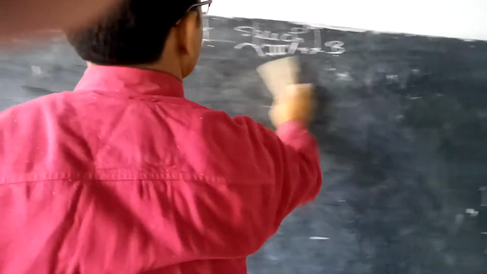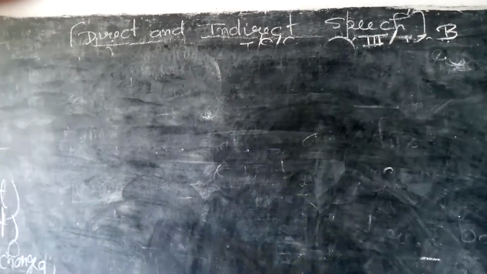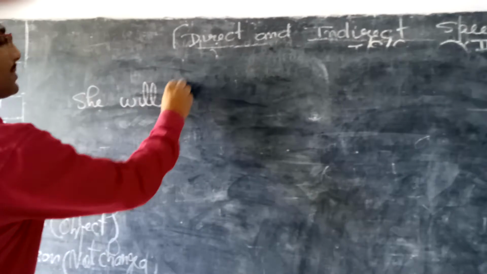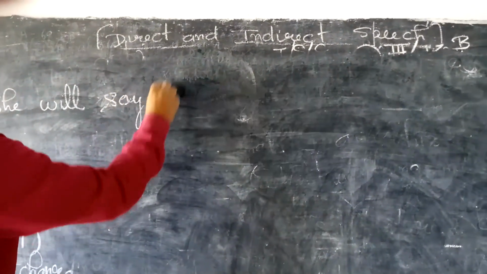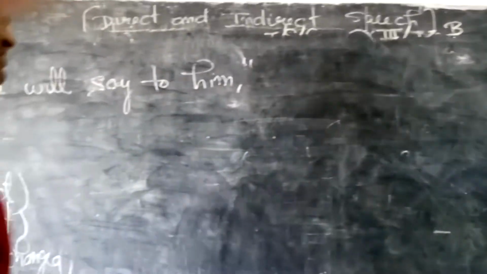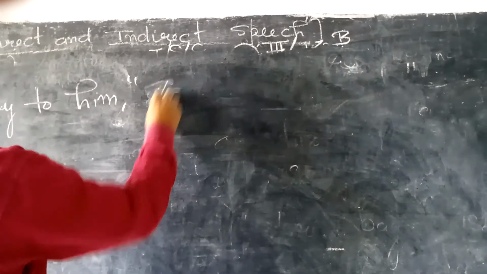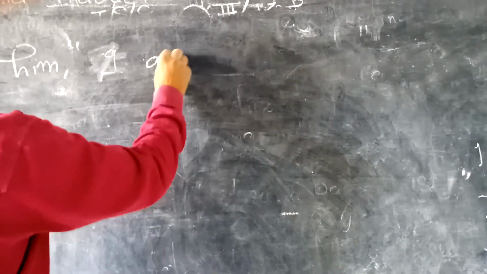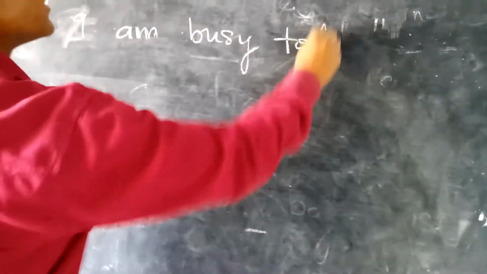Now we will do the practice of one more sentence. Are you ready? Okay, students. She will say to him, comma, inverted comma, I am busy today.